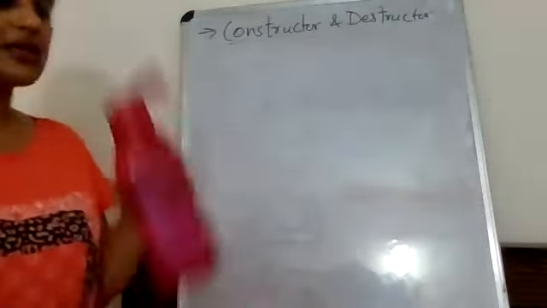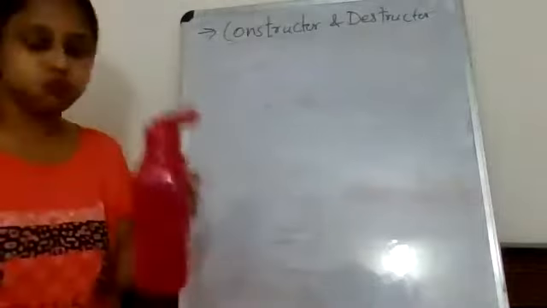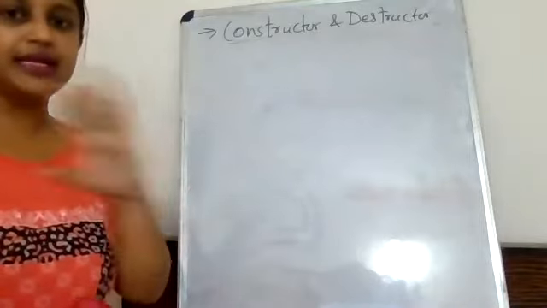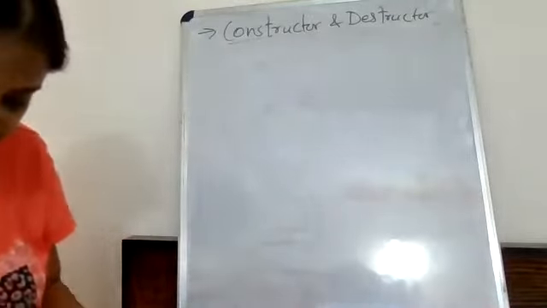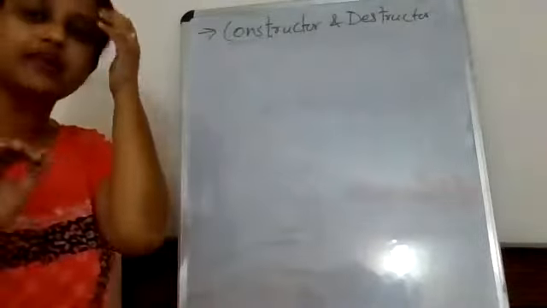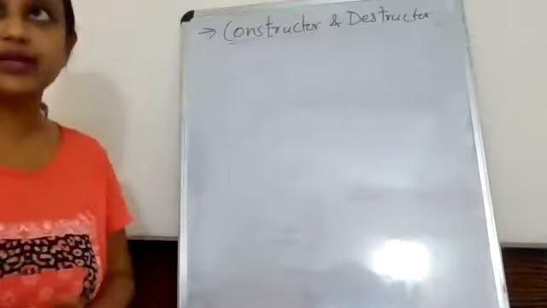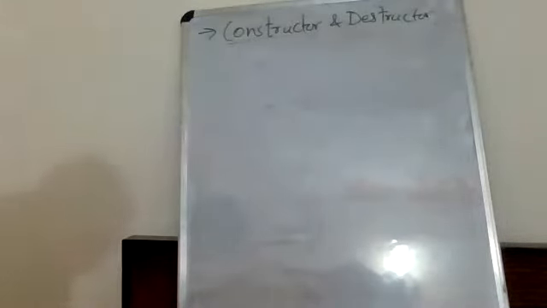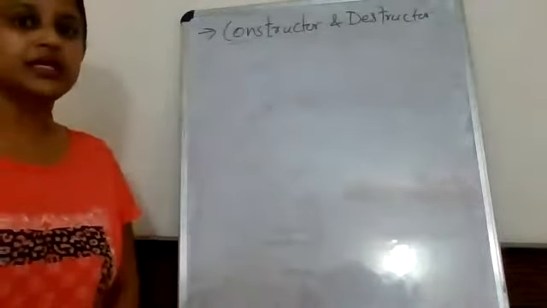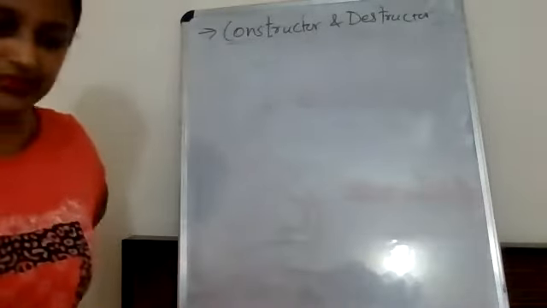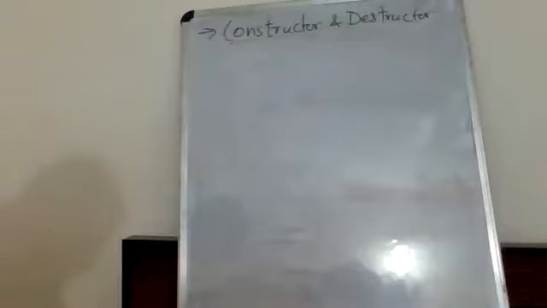Next, it does not return any value. ब्रैकेट में लिखो नॉट इवन वॉइड. It should be the third point. It should be declared in public section.